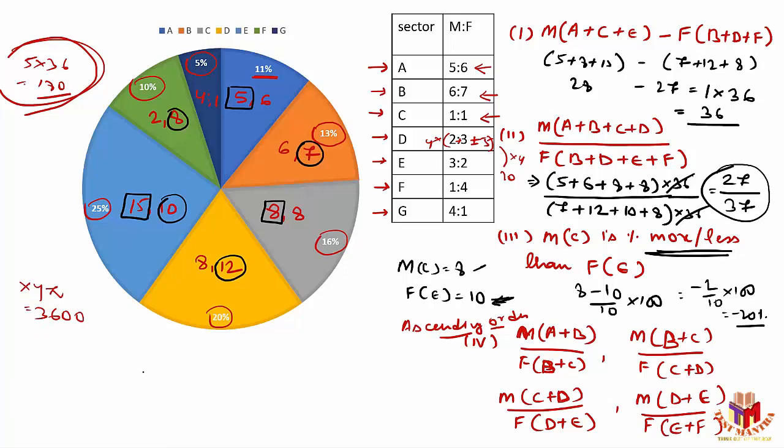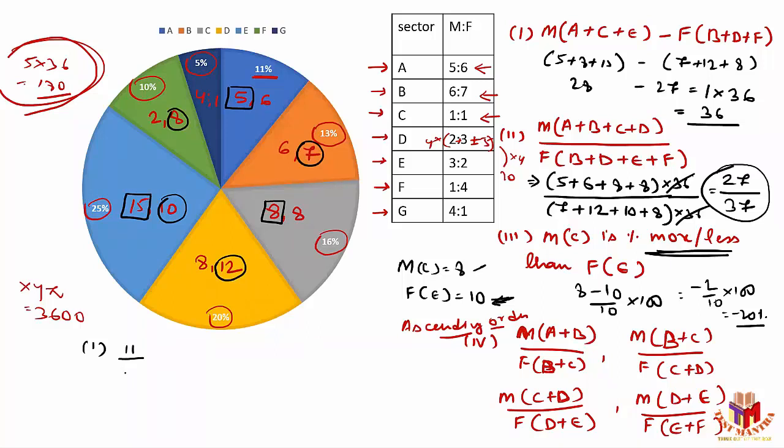Okay, so let's see. Number of males in A and B combined. If we take the first one here, number of males in A and B combined is how much? 5 plus 6, 11, by number of females in B and C combined.